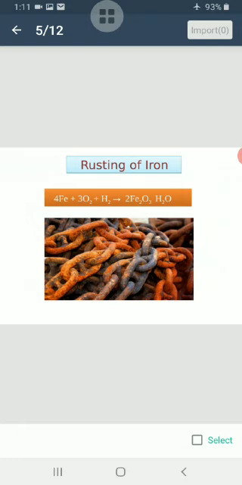Rusting occurs in the presence of both oxygen and water. The more humid the air, the faster the rusting occurs. The rust slowly eats away or corrodes the iron, leading to considerable loss. For example, rusting of ships is a major problem in the shipping industry, as the body of a ship is always in contact with water and the air around is also very humid. The salt in the water speeds up the process of rusting. This leads to huge monetary losses to the shipping industry.